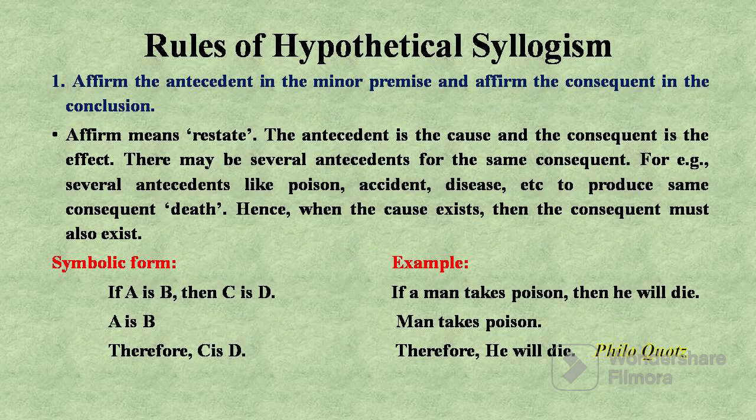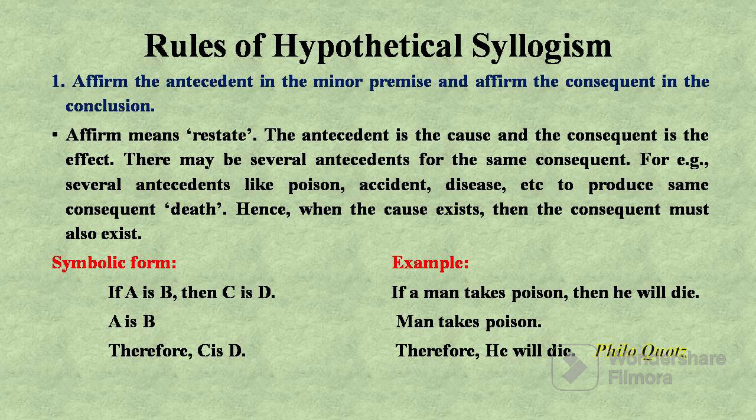Rules of hypothetical syllogism. There are two rules in a hypothetical syllogism, that is affirm the antecedent in the minor premise and affirm the consequent in the conclusion. That is the first rule of hypothetical syllogism. Affirm means restate. The antecedent is the cause and the consequent is the effect. There may be several antecedents for the same consequent. For example, several antecedents like poison, accident, diseases, etc. produce the same consequent, death. Hence, when the cause exists, then the consequent must also exist.